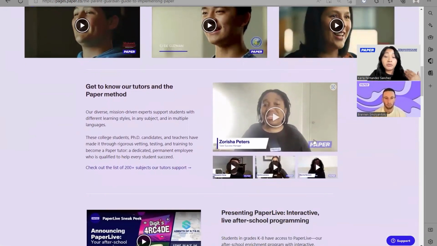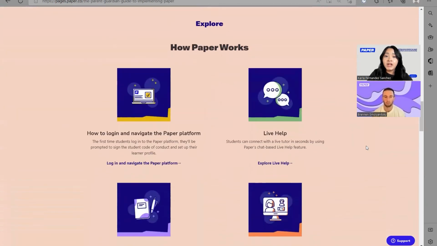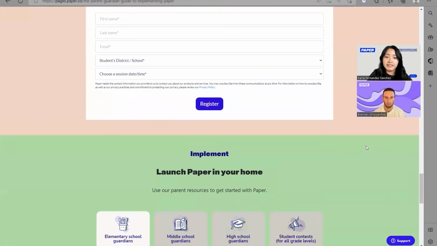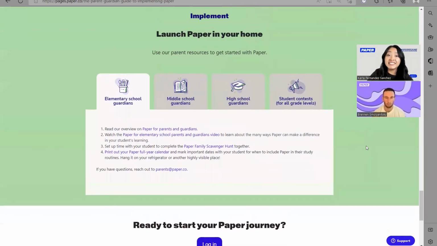You can hear from actual tutors and get to hear the excitement and the approach that they take in supporting your students. You can delve even deeper into the different features that we offer for your student. And this is where you can access all of those resources that we were just talking about. Here you can see that they're divided into different grade bands, so you can definitely do some exploration there. Here you can read a quick overview of Paper.